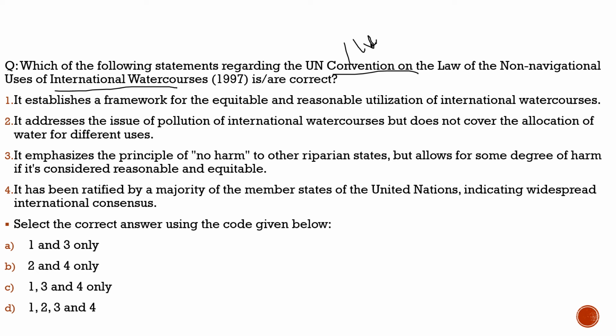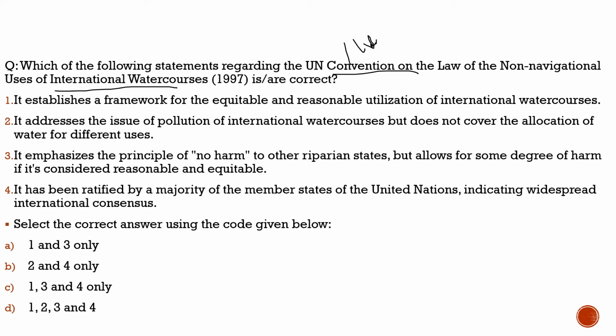The reason is the Yarlung Sangpo Dam, the dam constructed by China on the Brahmaputra. The Brahmaputra flows through this, and China is the upper riparian state and India is the lower riparian state, and there are chances that China can misuse it against India.